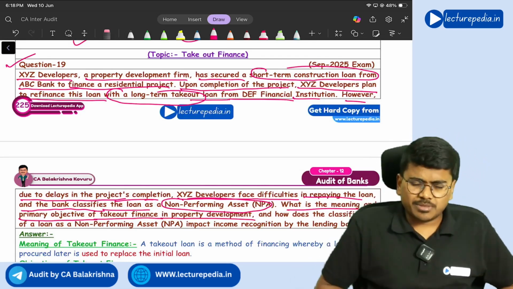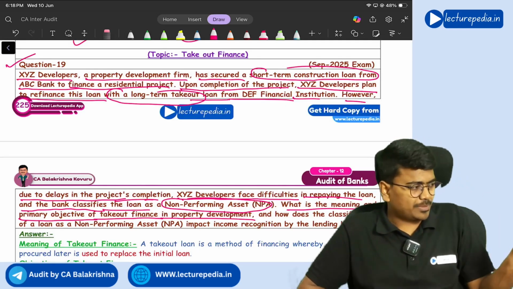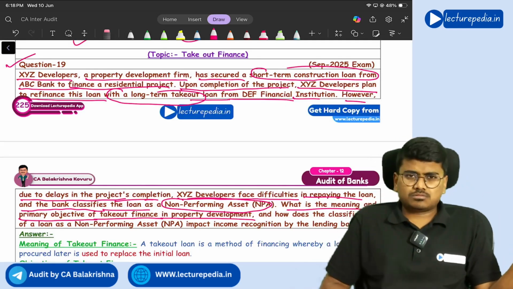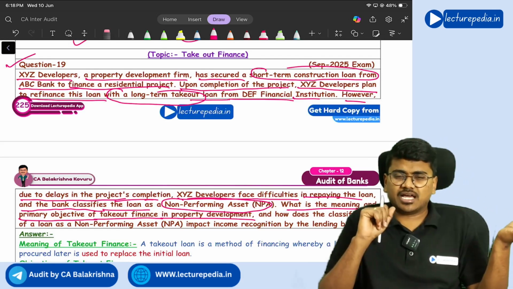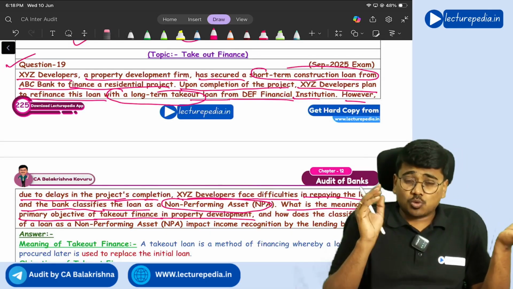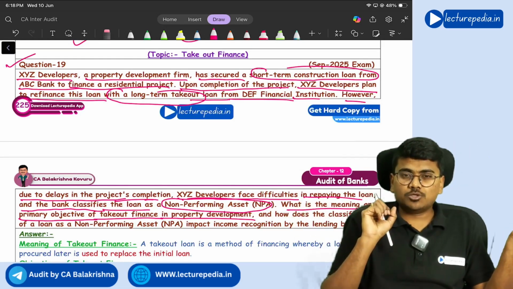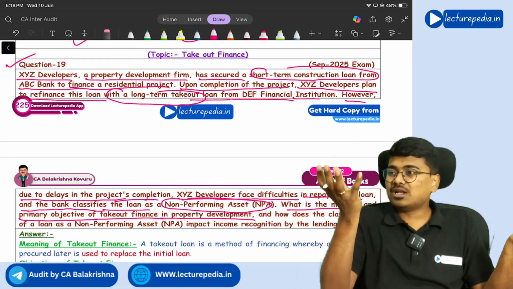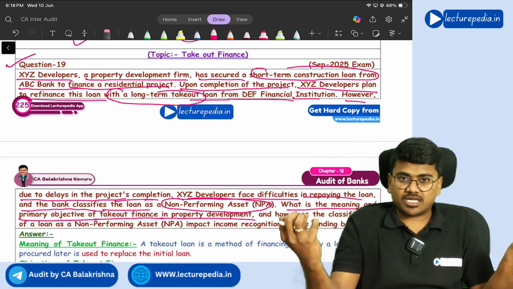See, what is meant by takeout finance? Takeout finance means nothing but, first of all, you have taken a loan from one particular bank. Now you are feeling that the rate of interest charged by this bank is very high or charges are very high, whatever the reason might be, you want to shift this loan from this bank to another bank. Then what you will do? You will go to another bank and ask this other bank to take out the earlier loan which you have taken, right?